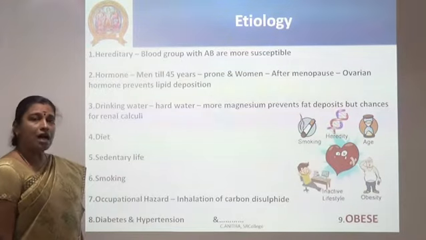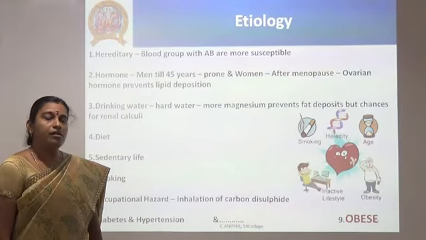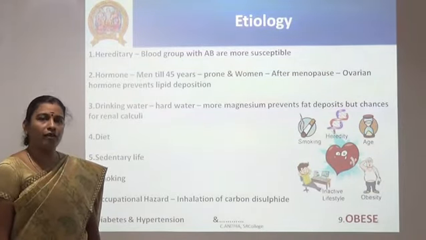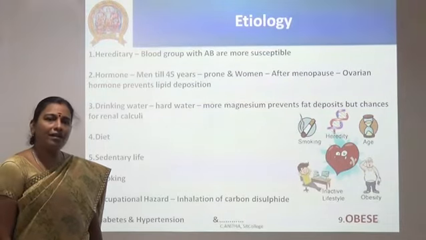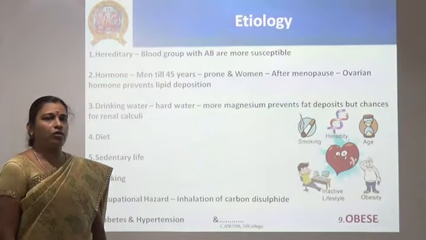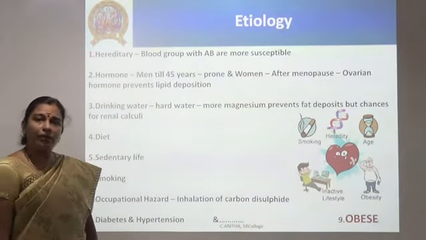The second one is hormone. In men, it is usually less than 45 years. In women, above 45 years, the women tend to become atherosclerotic because the ovarian hormones will not allow the fat deposits until they reach menopause at around 45. The other 2 are diet and drinking water.